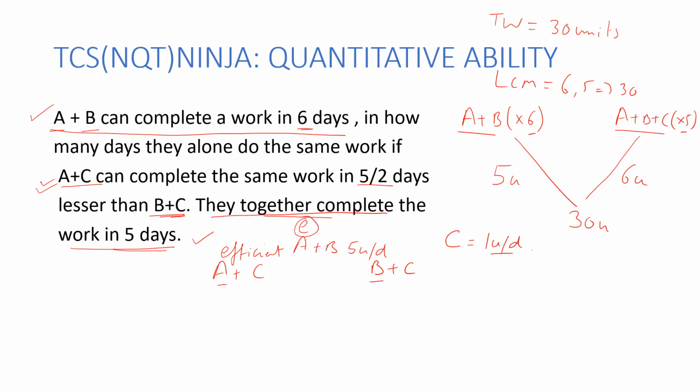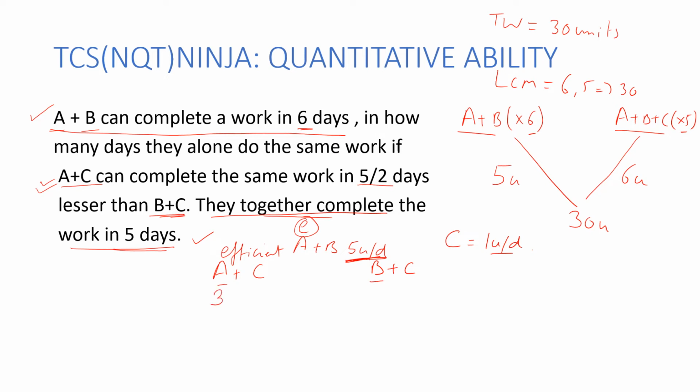Now, coming back to this, what do we know? A plus B can do 5 units per day, and we know A is more efficient. So as a hit and trial, I'll assume A plus B can do 5 units together. I'm saying, okay, A is more efficient. Let me take A can do 3 units.